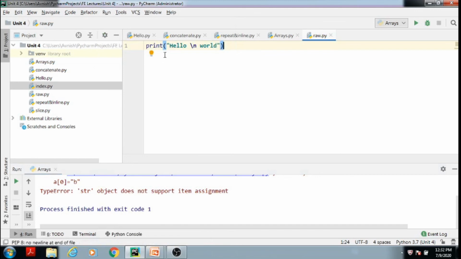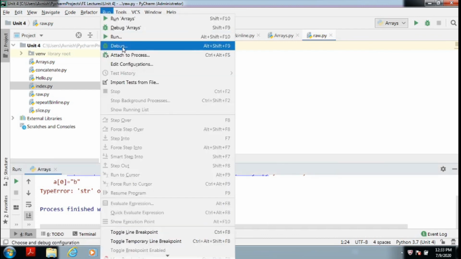See this example on our console. Suppose I want to print this hello world using the print statement, but here you will see the slash n. Slash n is an escape sequence, and the objective of this slash n is that we can print the string on the next line. For example, if you run this code, you will find the output like this.